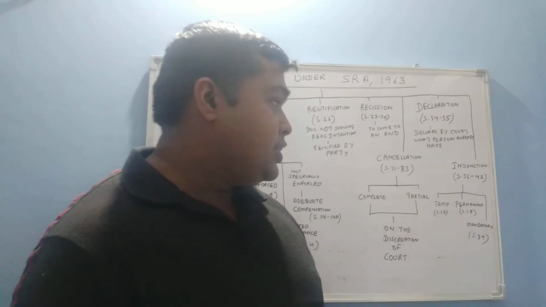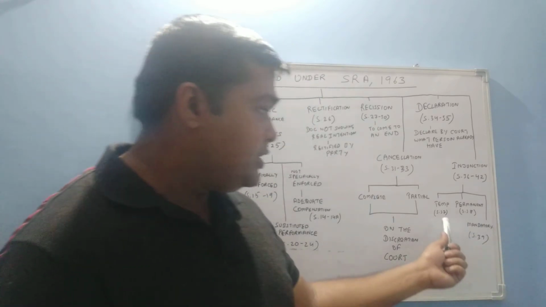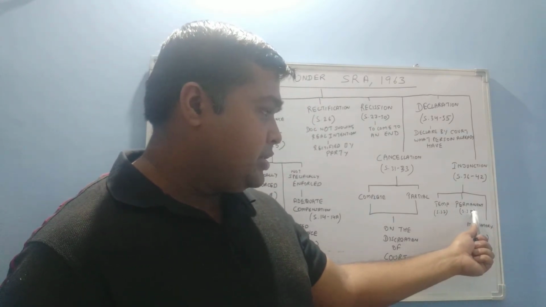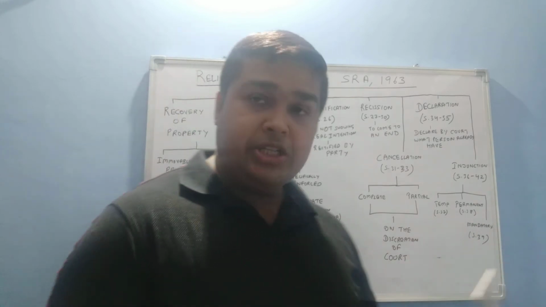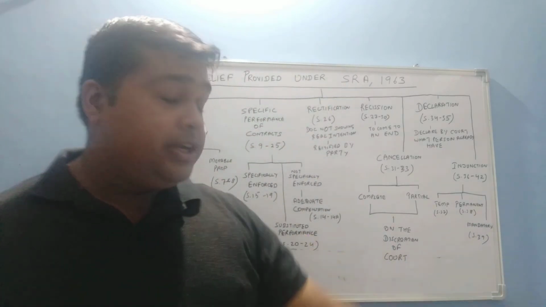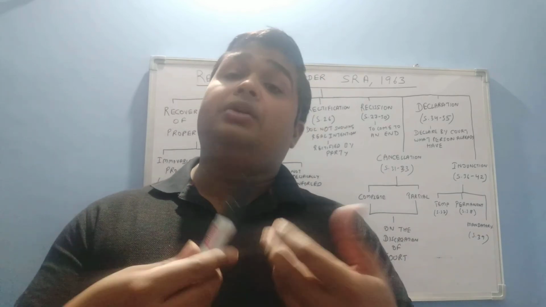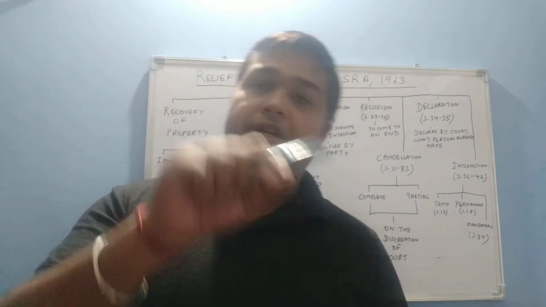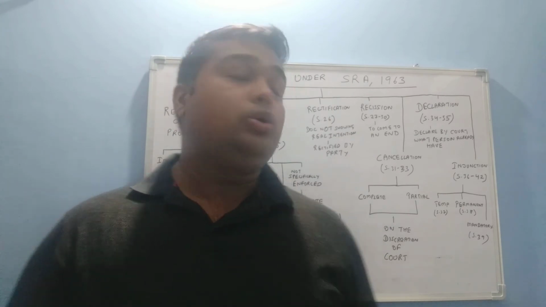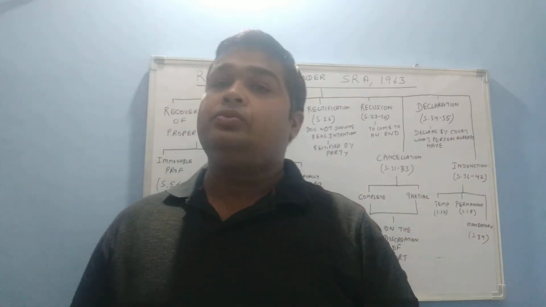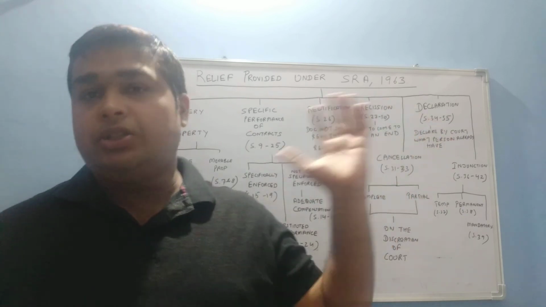Next is mandatory injunction, covered under Section 39; temporary injunction is Section 37 and permanent injunction is Section 38. Mandatory injunction means the court makes another person do a certain activity.